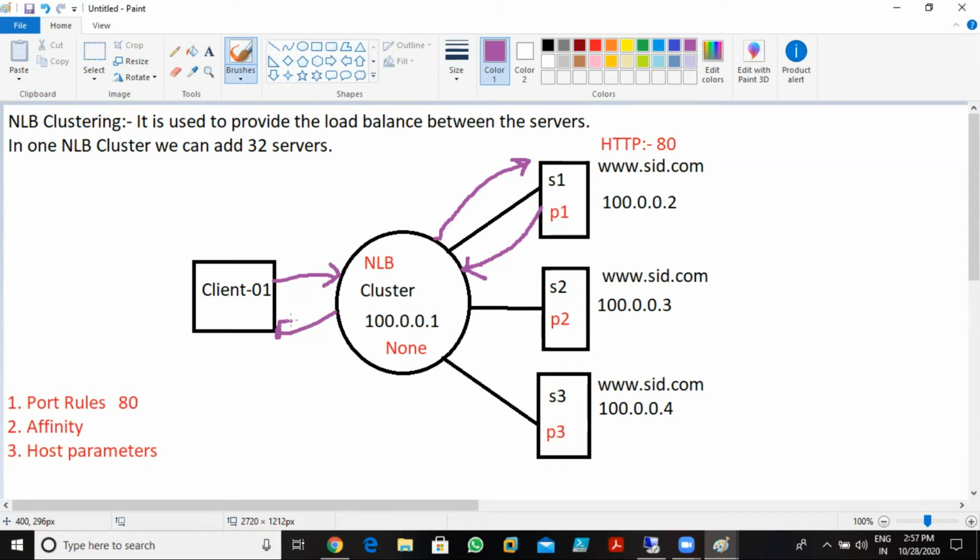But in single, if client 1's first query is resolved by server 2, then every time client 1's query is resolved by server 2 only. Okay, understood, both of you, right?